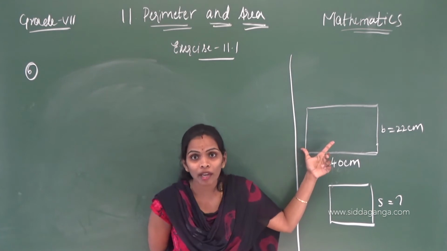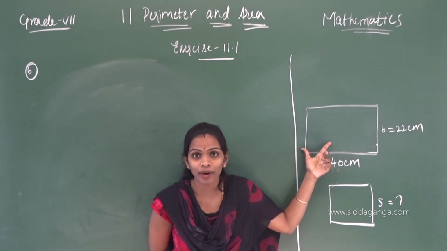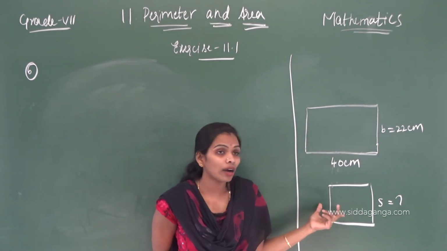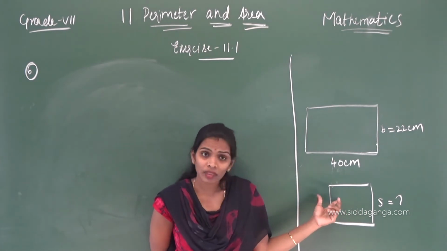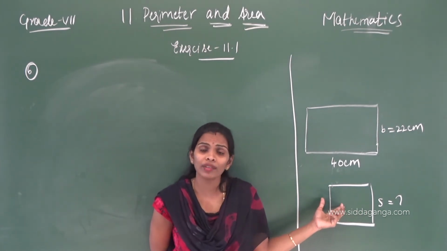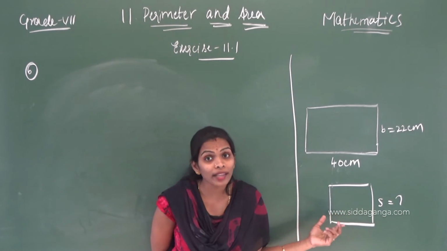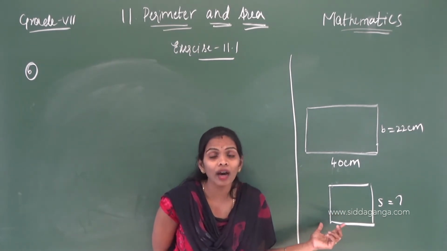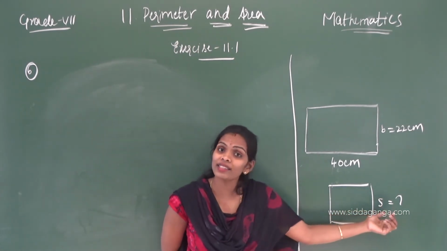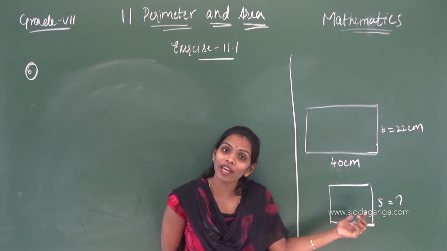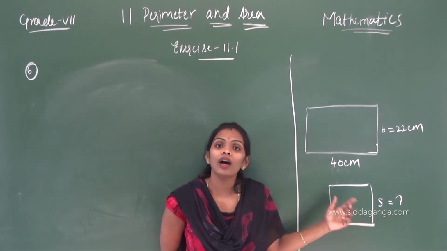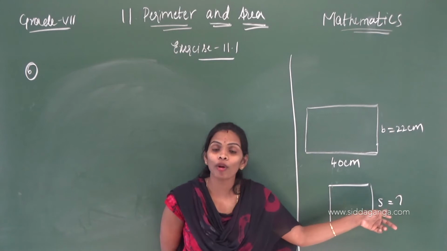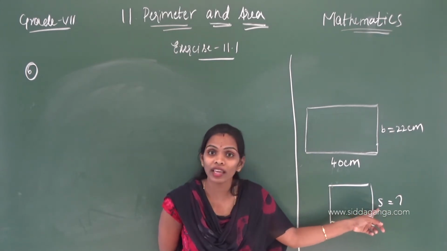Now if you find the rectangle perimeter, you can get the perimeter of this square also. If you get the perimeter of the square, then you can get the length of the side. If you equate the perimeter of the square with the formula, then you can get the length of each side.